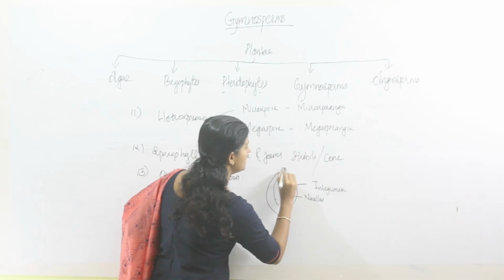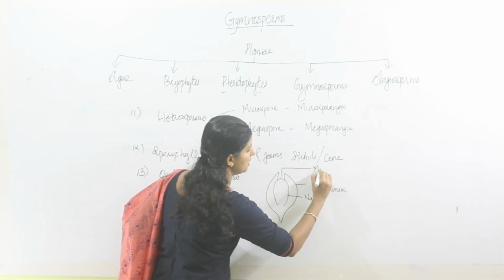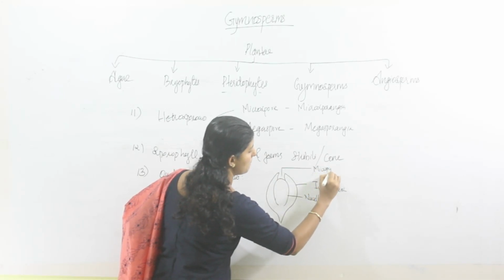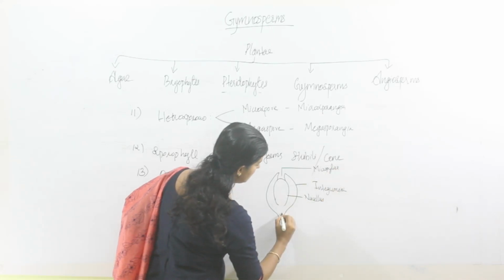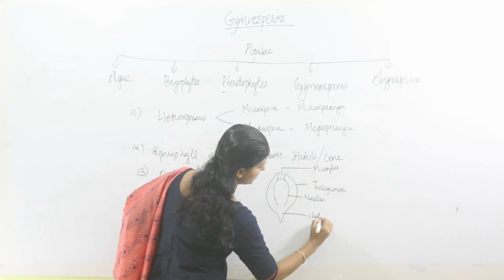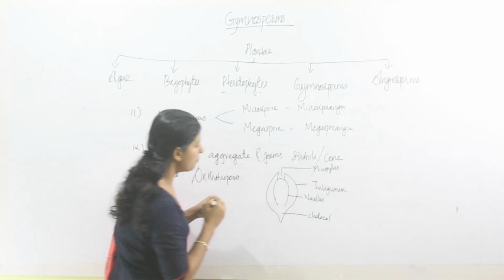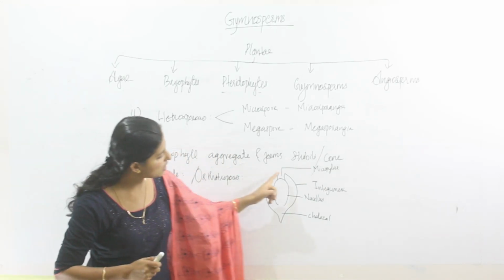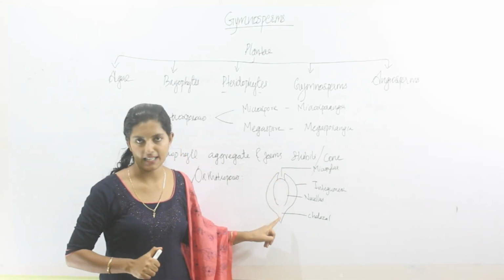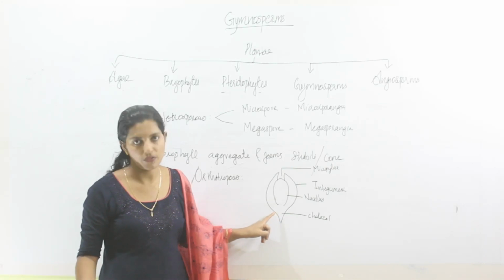And this is a micropylar region and this is a chalazal region. Based on the position of this micropylar end and chalazal end, there are different types of ovules.